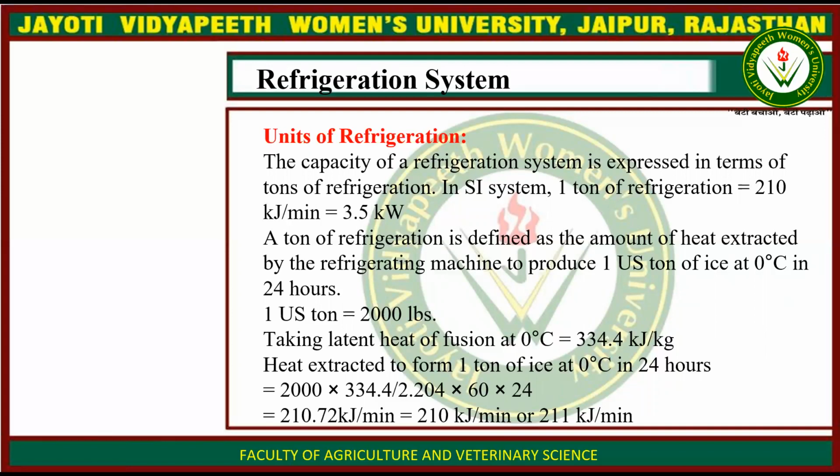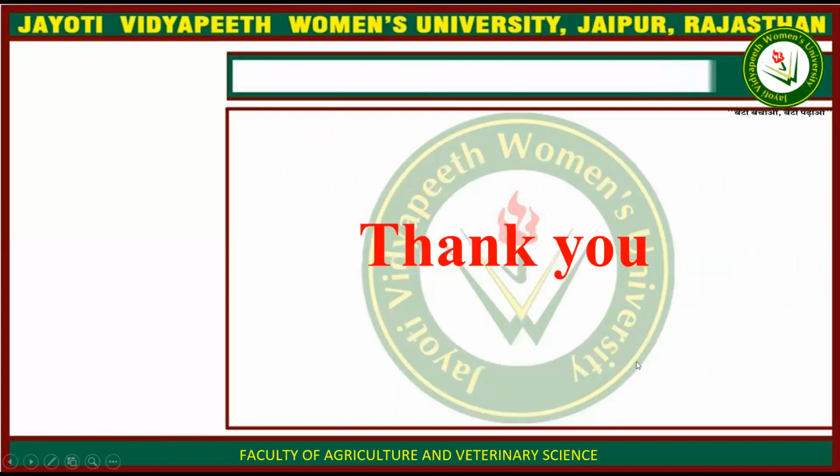1 ton is equal to 2000 pounds. Taking latent heat of fusion at 0 degrees Celsius as 333.4 kilojoules per kg, the heat extracted to form 1 ton of ice at 0 degrees Celsius in 24 hours is equal to 210 kilojoules per minute, or 211 kilojoules per minute.